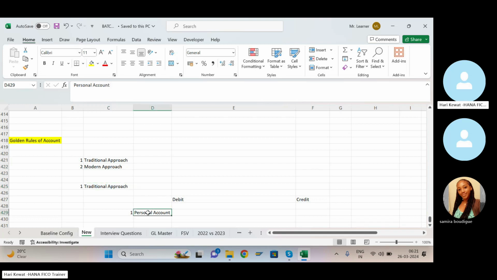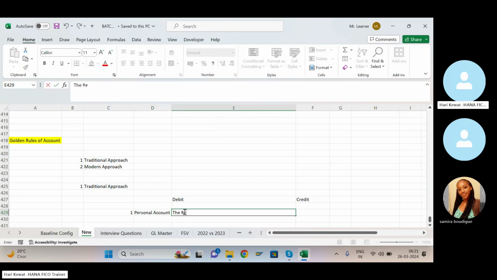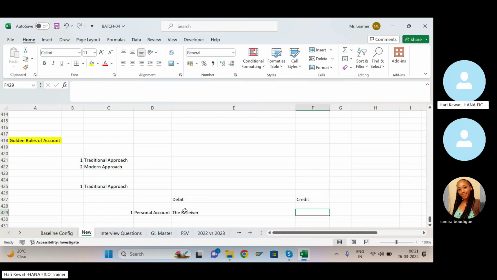first is personal account. What is called personal account? In personal account, the receiver is always debit. So in the transactions, whoever is receiving something will be debited, and the giver will always be credit. What can be an example?